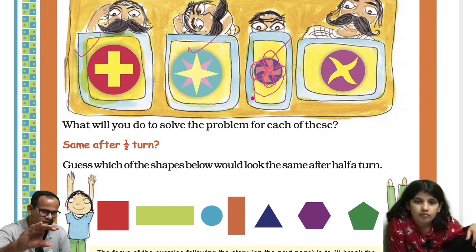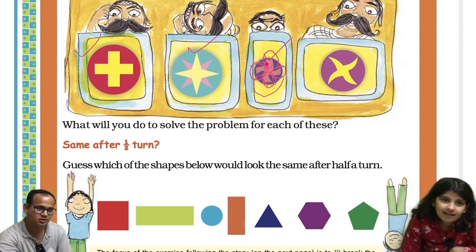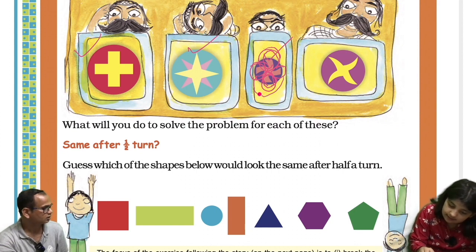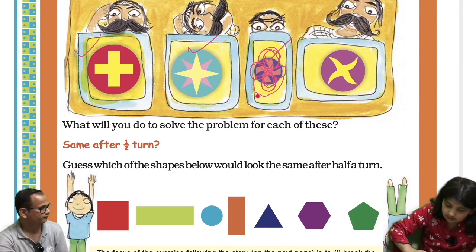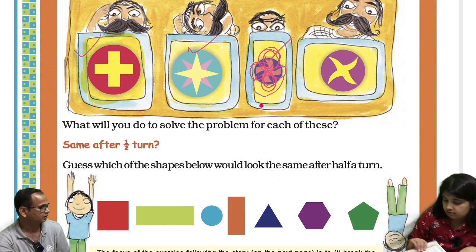Just try to imagine it turning. This shape, no, but I'm only turning it. First this thing is facing this side. Now if I turn it, no, like that with the book you don't do that way.